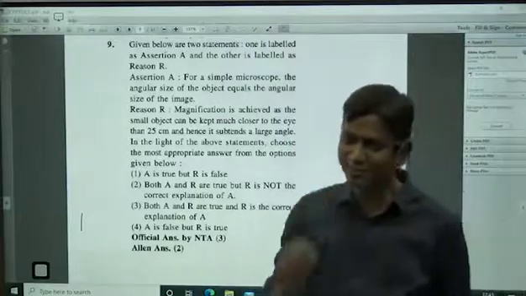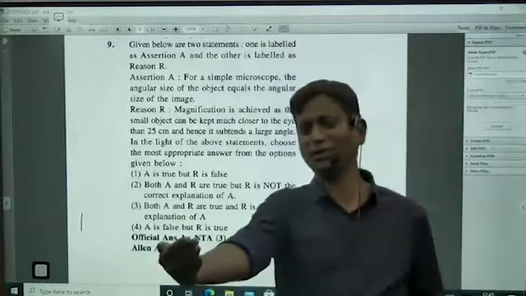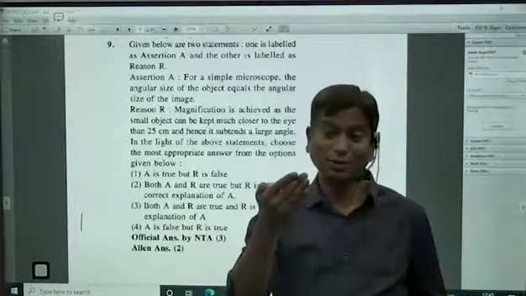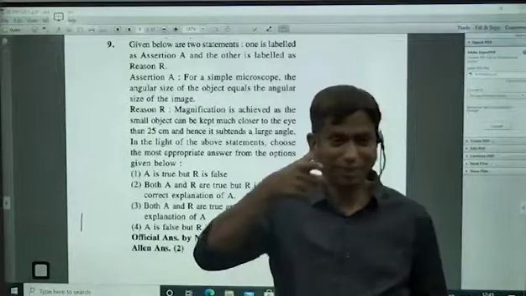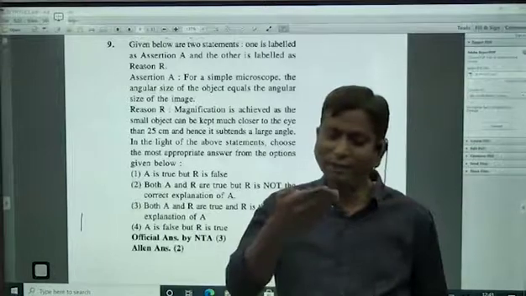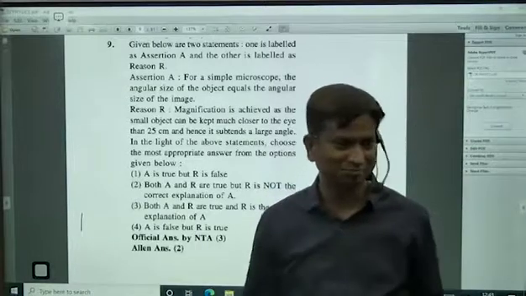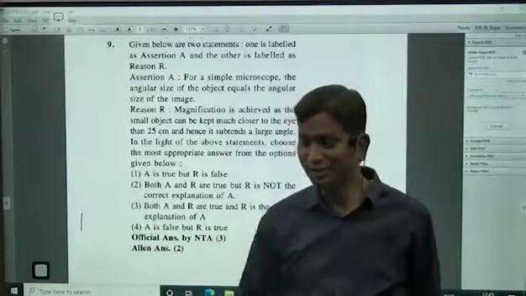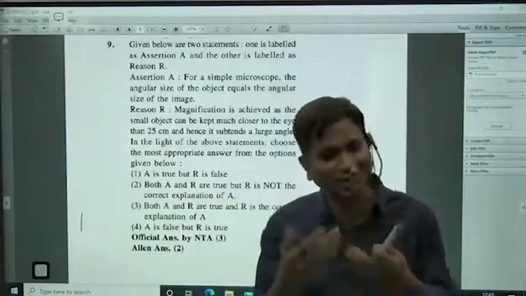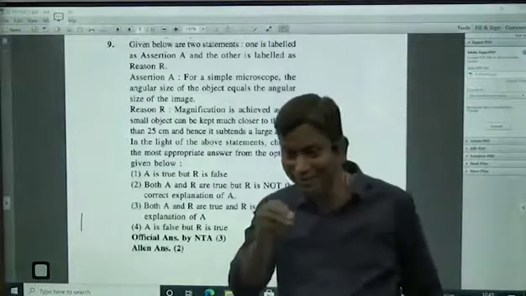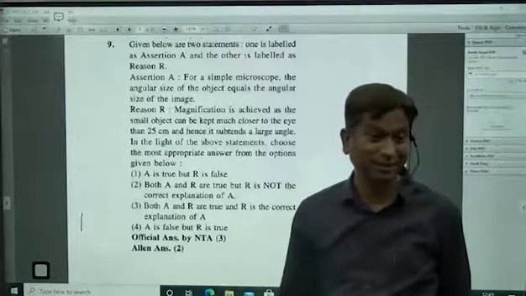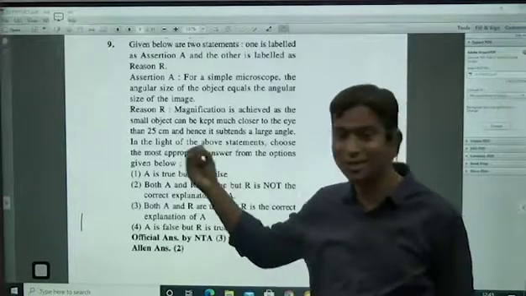Some small letters are there, and from here they are not visible. So you bring them closer. How much closer can you bring them? Maximum 25 centimeters, the least distance of distinct vision. If you cannot see properly at 25 centimeters also, gone, no chance. Don't think that if at 25 I am unable to see, I can bring it closer. If you bring it closer still, you cannot see anything. That is the first purpose of instruments, so that is the reason we take the help of instruments.